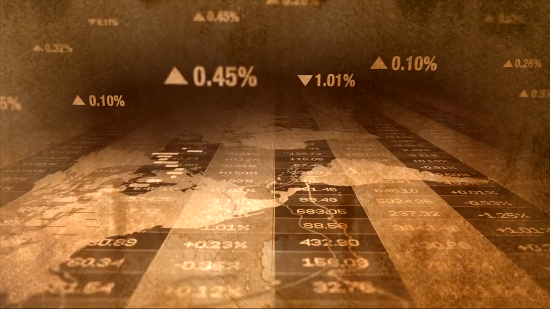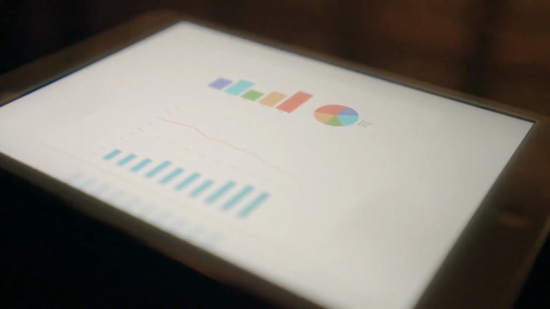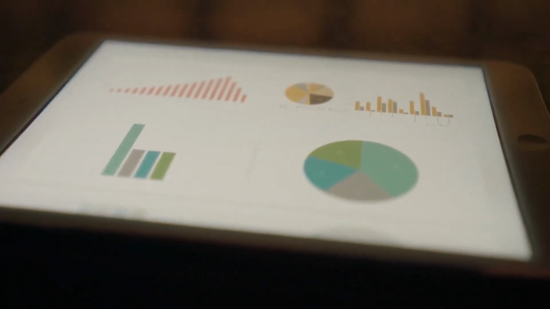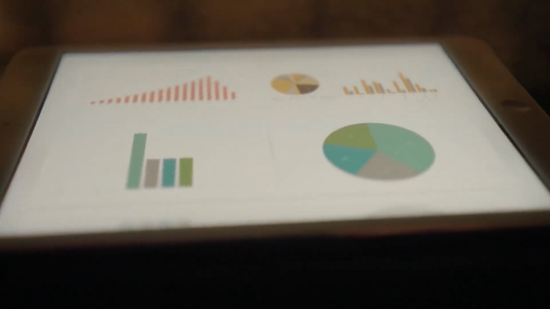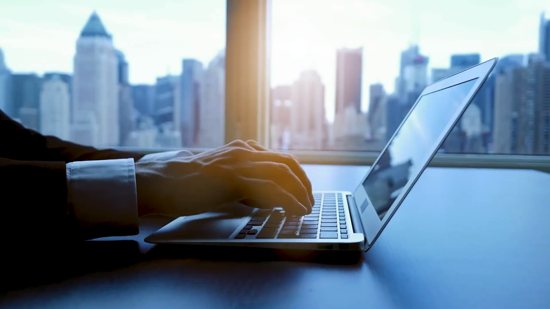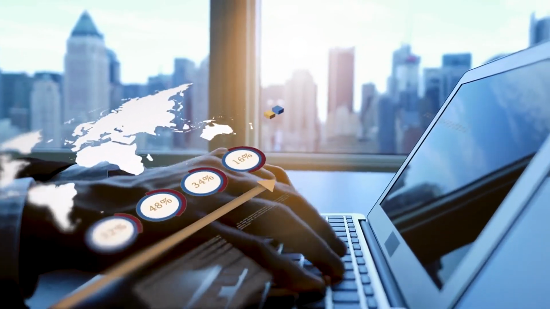Number 7. Integrate additional metrics into your evaluations. While a 19% profit margin is essential, it should not be the sole consideration when assessing an investment's viability. Factors like return on investment, ROI, and cash flow are equally critical. A strong profit margin combined with positive cash flow reflects a robust investment strategy.